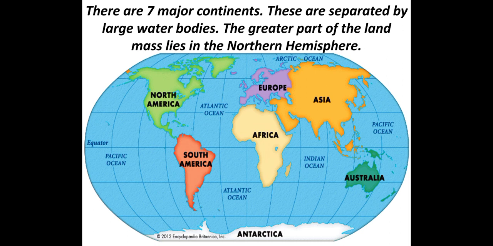There are 7 major continents, that is Asia, Europe, Africa, North America, South America, Australia and Antarctica. These are separated by large water bodies. The greater part of the land mass lies in the northern hemisphere. So the northern hemisphere is also called the land hemisphere.